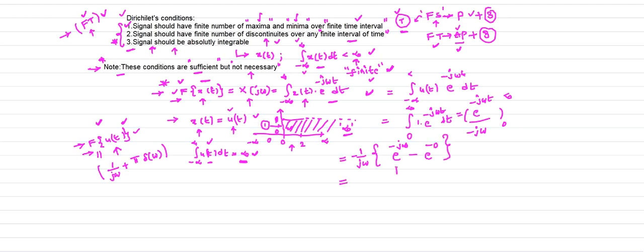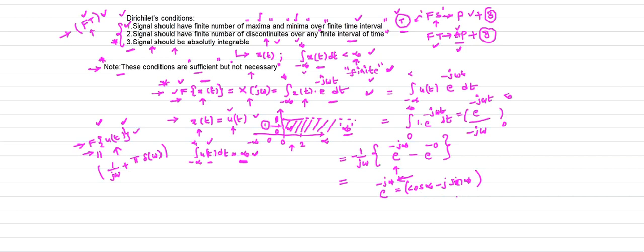Now what is the value of e power minus j infinity? It is nothing but cos infinity minus j sin infinity. Observe here: can we define the infinity value?